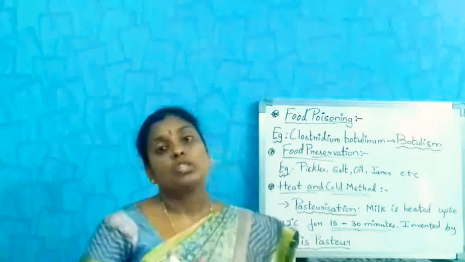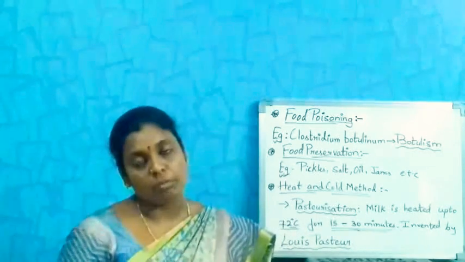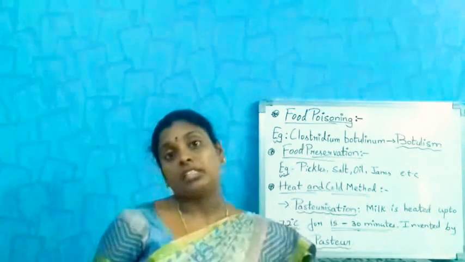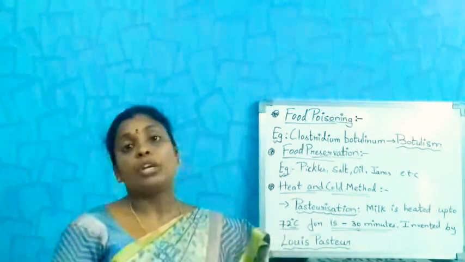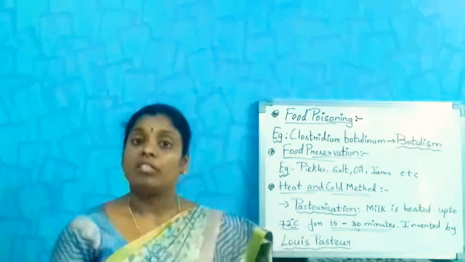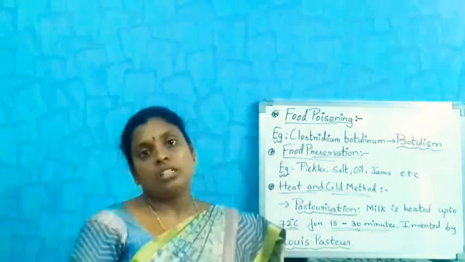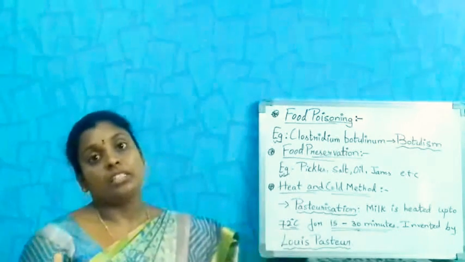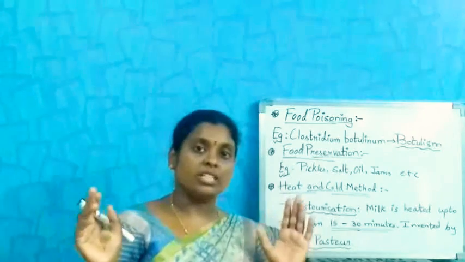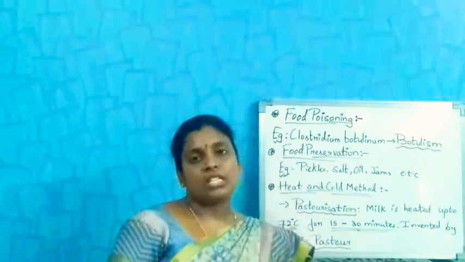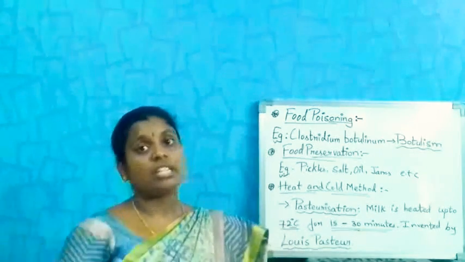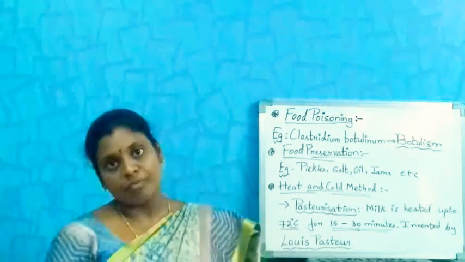Before packing, they take precautions so that microorganisms do not enter. The packing is done in sterile conditions, which means the temperature is very high, and at that temperature no organism can enter that space.